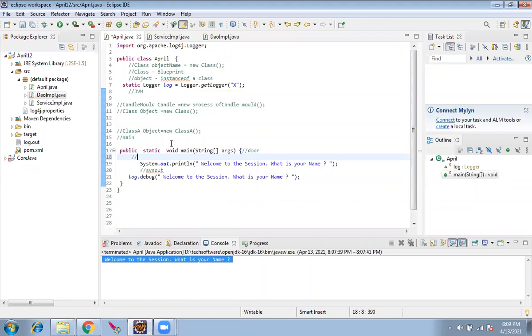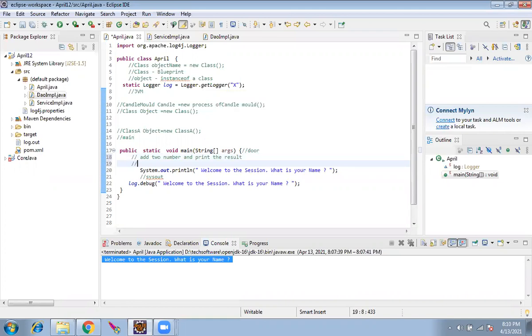Okay. So what we'll do is, I want to add two numbers and print the result. That is my aim now. The two numbers are 2.1 and 3.4.